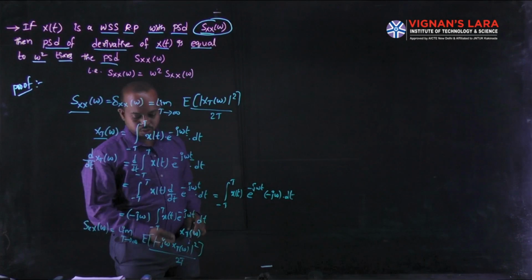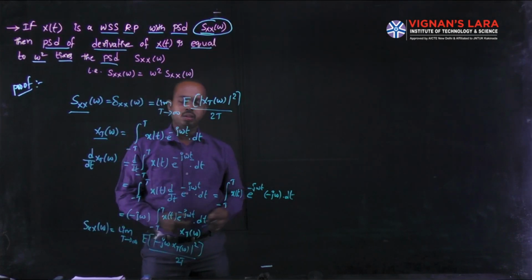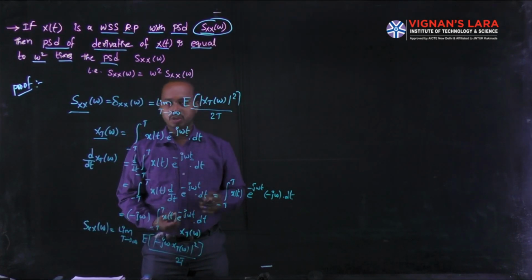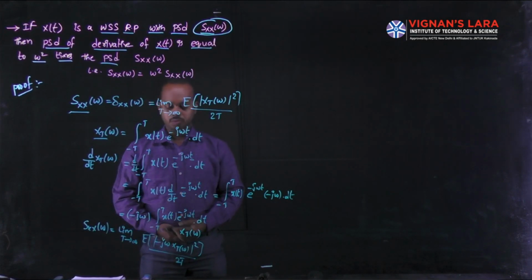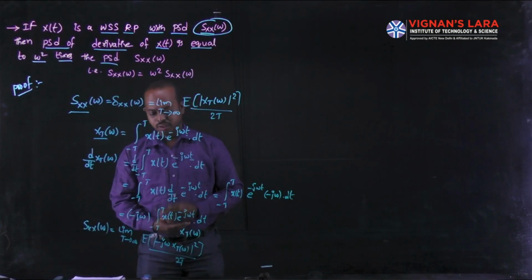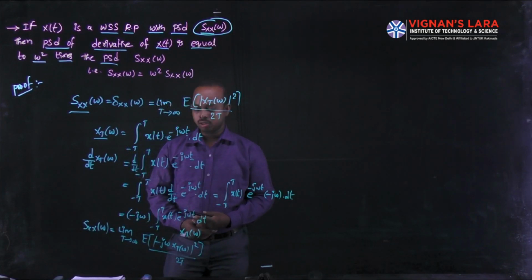Here minus j omega is a constant. Applying the expectation on a constant gives the constant, but we can apply the square on this minus j omega. This j square is minus 1, but it is inside a modulus condition.